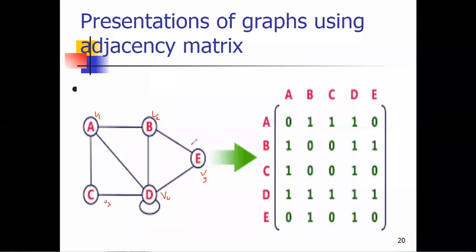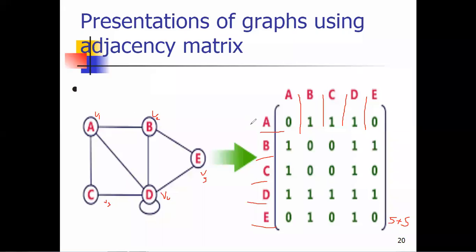What is a matrix? A matrix is a collection of vertices and edges. So how are we going to represent it? First of all, we have to count the total number of rows and columns here. Just concentrate here. How many vertices are there? The total is 5. That's why rows are also 5: first row, second row, third row, fourth row, and fifth row. The total number of columns is also 5. This is the first rule for representing a graph using a matrix. So it should be a 5 by 5 matrix, because 5 is the number of rows and 5 is the number of columns. Is everyone clear on that point?